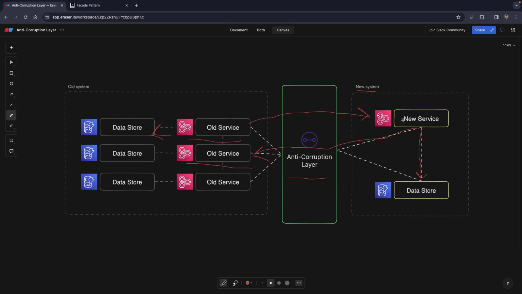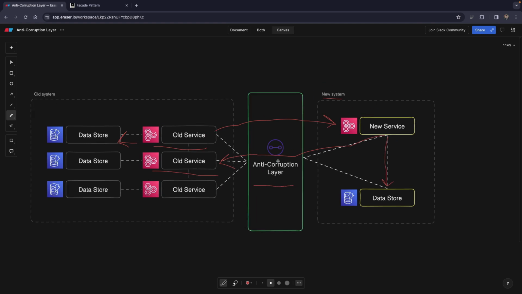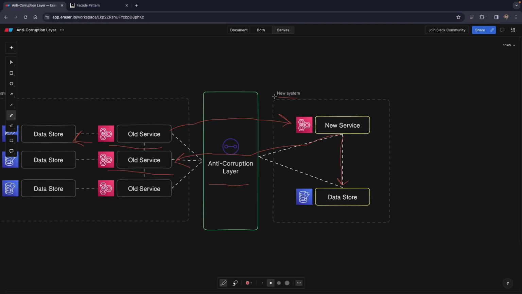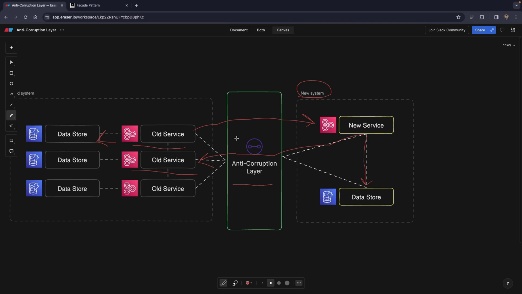Now, how does the new system connect to or talk to the microservice in the old system? Well, you can say, why not? They can just talk directly. Actually, the answer is no. If we decided to migrate to a new system and we have a direct relationship with or direct connection to